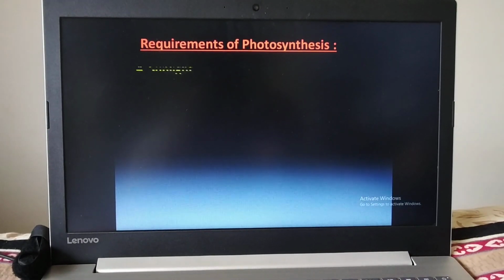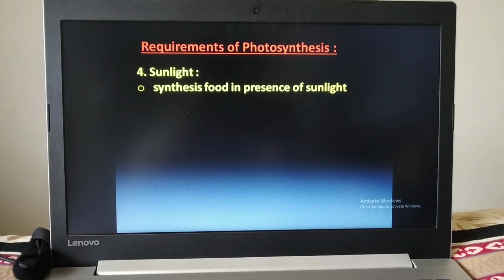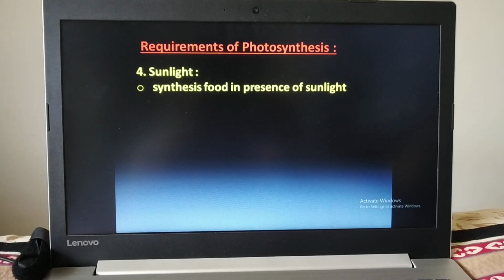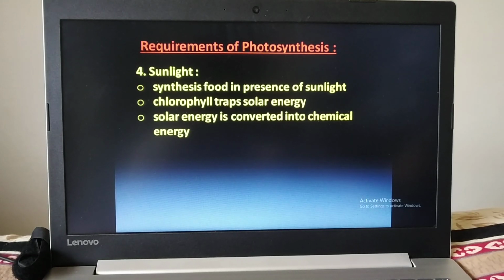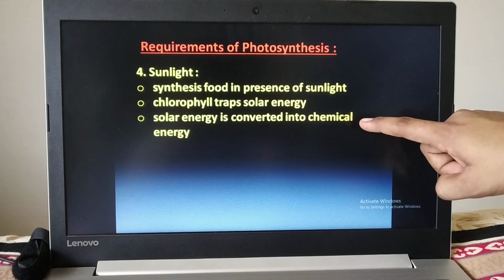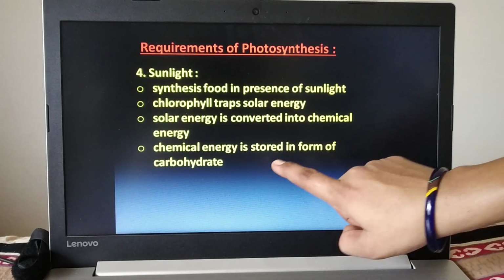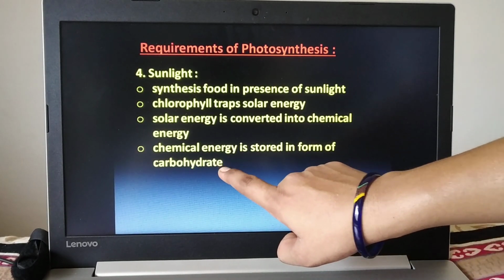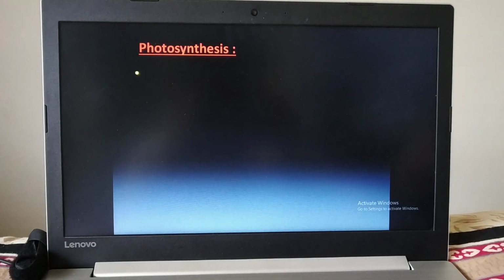And last, we require sunlight. Plants synthesize the food in the presence of sunlight. Chlorophyll traps the solar energy. Solar energy is then converted into chemical energy. This chemical energy is nothing but the food prepared by the plants. Chemical energy is stored in the form of carbohydrate, and carbohydrate is food made by the plants.